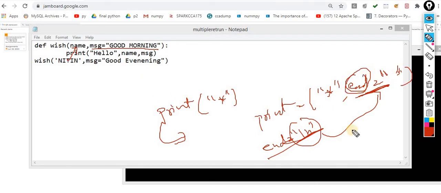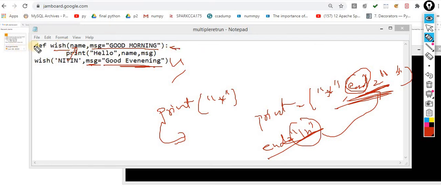So for that, I have to explicitly pass this. Same thing, if you want to change the default value, then you have to explicitly pass it. So this is the way to handle default arguments. I think the picture is clear, very simple. You can use this concept n number of times. Yes, you can use it over here inside the user defined method, because this is a user defined method.